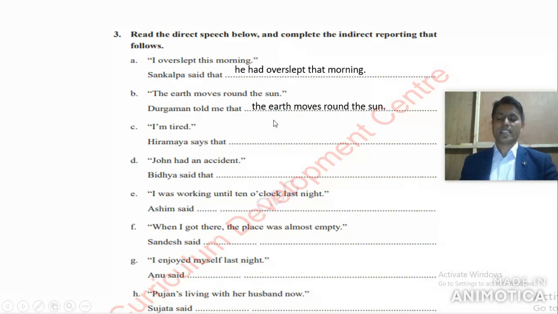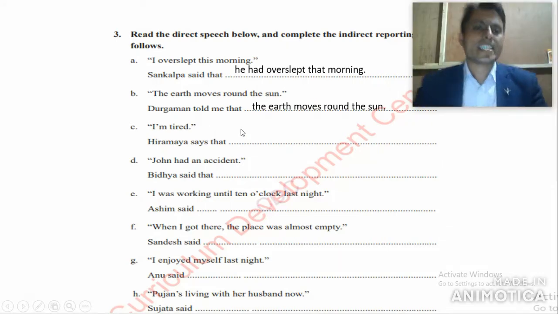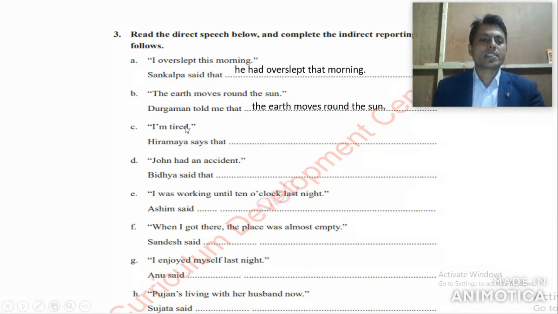Got it? Now let's look at number C. Look at the question first. "I'm tired." Now look at this answer. Hiramaya says that, you have to notice here, it says "says". If there is "says" in the reporting part, or the reporting verb, in that condition we don't have to change the tense which is given in the reported part. Got it? Now let's look at its answer on the screen. Hiramaya says that she is tired.